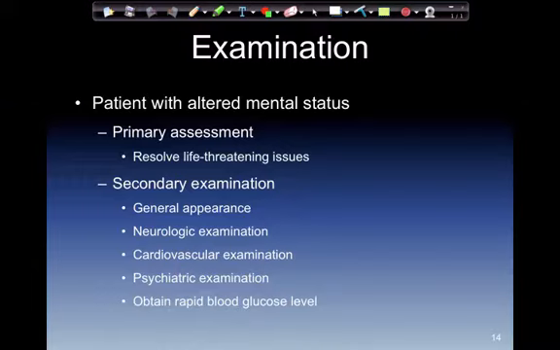Secondary examination, general appearance, neurological examination. Cardiovascular examination, do a 12 lead if you have any type of altered mental status. Psychiatric examination, and obtain a rapid blood glucose. It may be as simple as a low blood sugar.